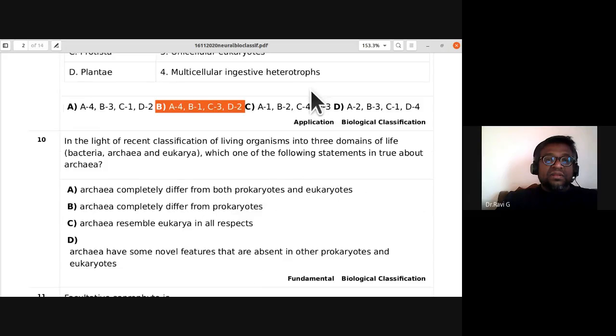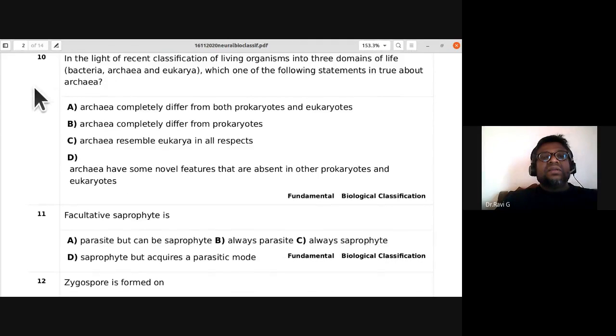Okay. In the light of recent classification of living organisms into three domains of life, that is bacteria, archaea, and eukarya, which one of the following statements is true about archaea?